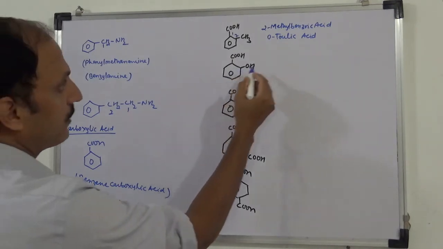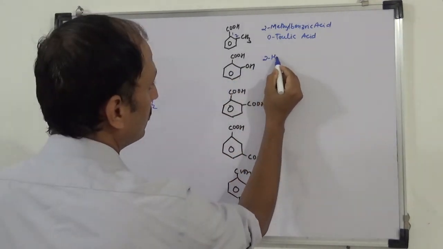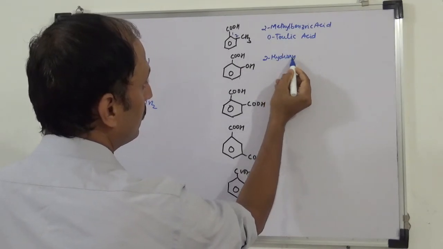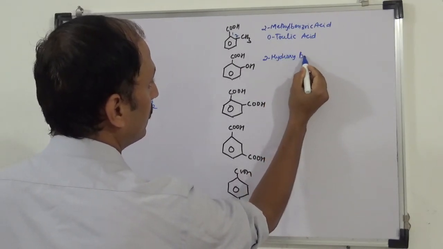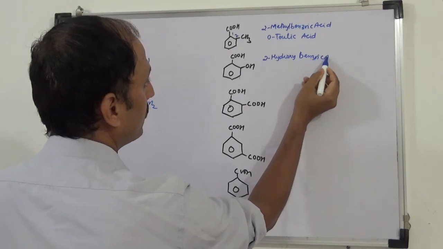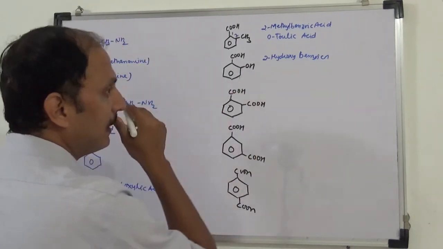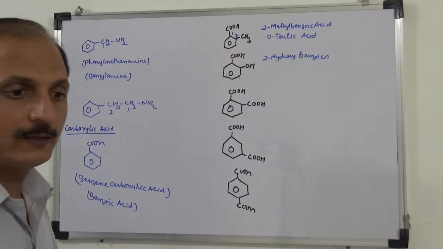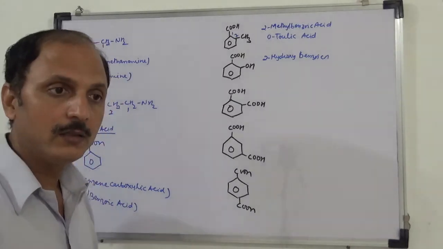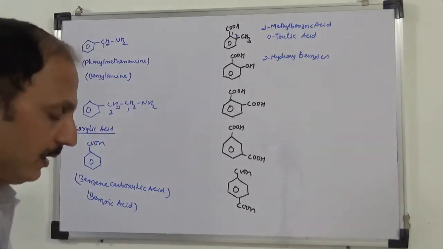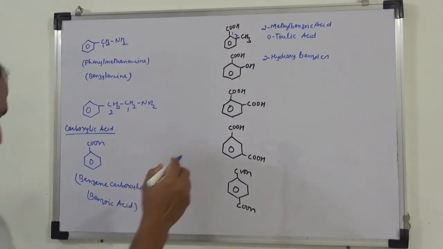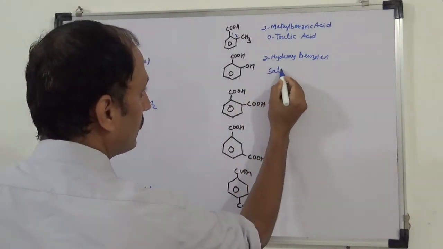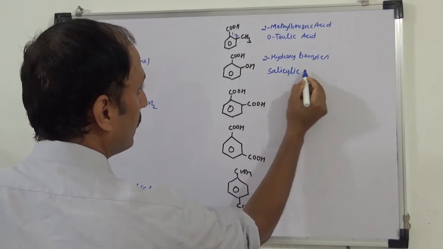This is 2-hydroxy benzoic acid, or it is also called salicylic acid. जैसे वो था salicylaldehyde, this was salicylic acid. Okay, so we have salicylic acid.